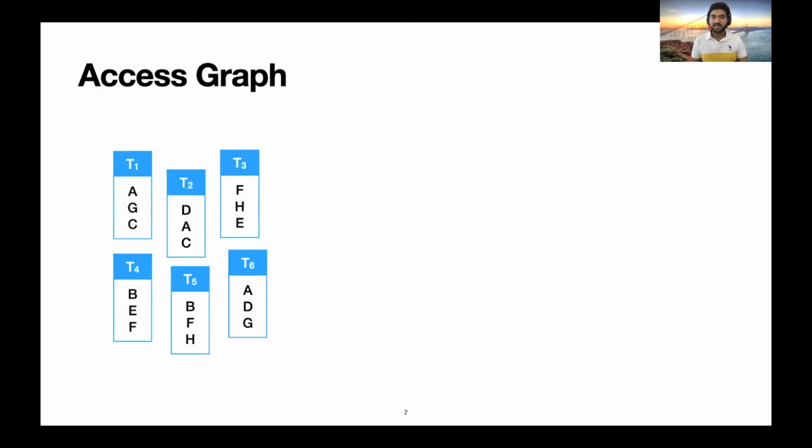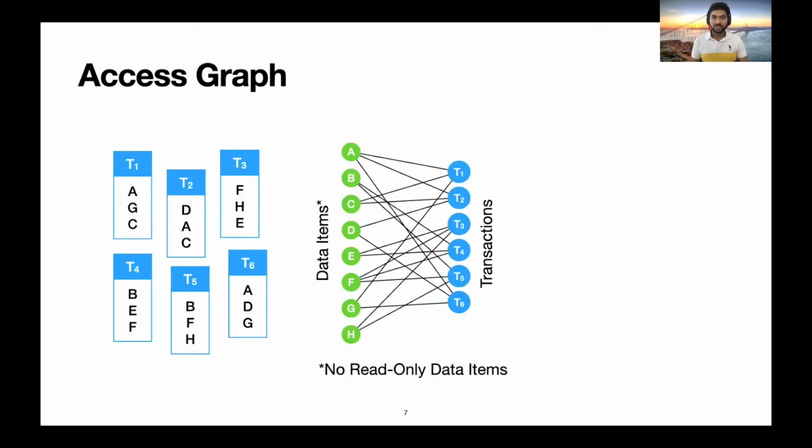In Strife, say we collect a batch of transactions T1 to T6 along with their read-write sets. We visualize it using its access graph, which is a bipartite graph where on the left you have the data items and on the right are transactions and edges represent access. Note that we do not include read-only data items in the access graph since there is no need for concurrency control to access them.